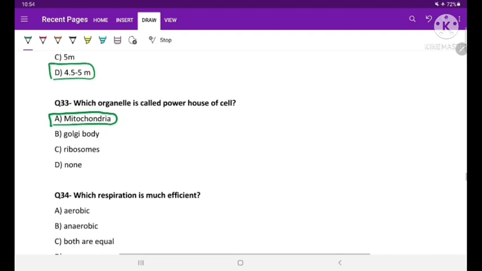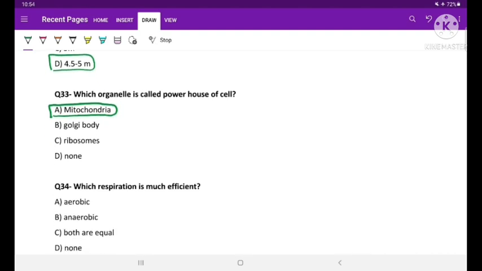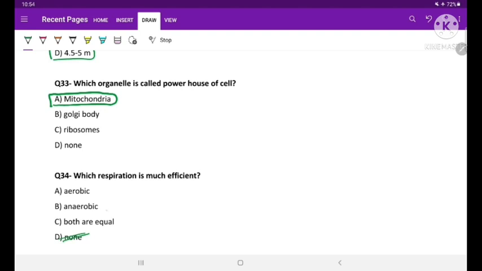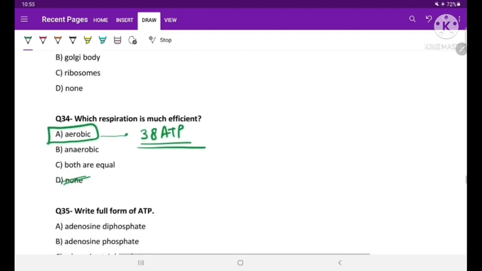Question number 34. Which respiration is much efficient? Aerobic, anaerobic, both are equal, and none of these. None of these will definitely not be the answer here. Both are equal will also not be the answer, because anaerobic respiration produces less amount of energy as compared to aerobic respiration. Aerobic respiration produces in total 38 ATP molecules, which is far higher than that of the anaerobic respiration, and that is why aerobic respiration will be the correct answer.